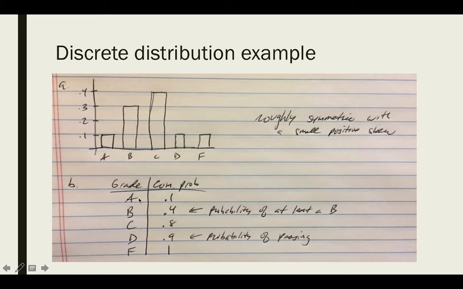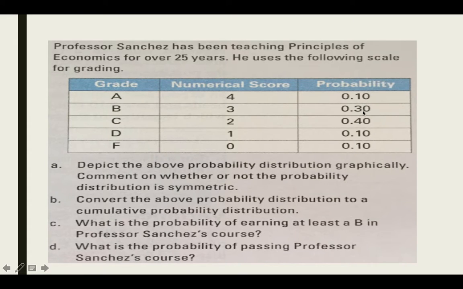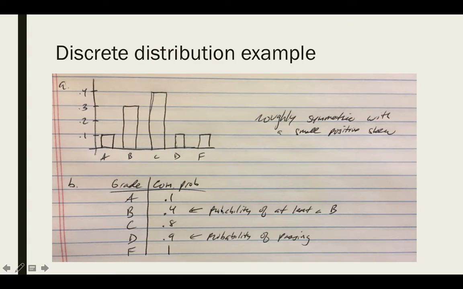It's the sum of the probabilities of A, B, and C: 0.1 plus 0.3 plus 0.4 is equal to 0.8. Continuing on, the probability of a D is 0.9. That's the probability of just passing in general, so you have a 90% probability of passing. And then the F would be all possible grades here, hence why that is equal to 1.